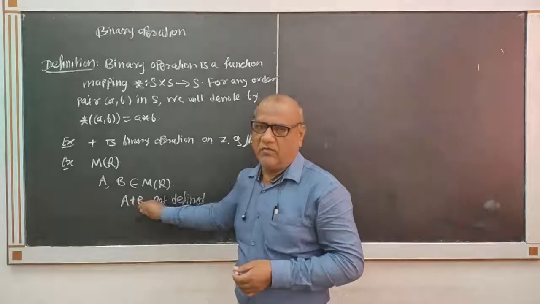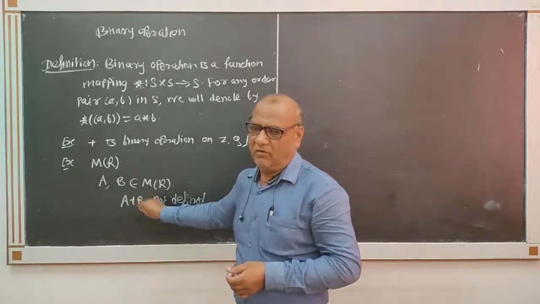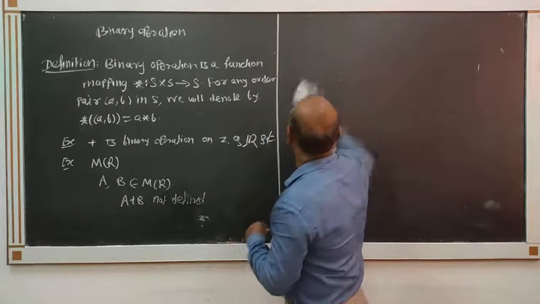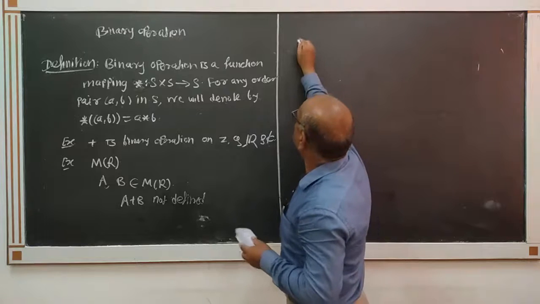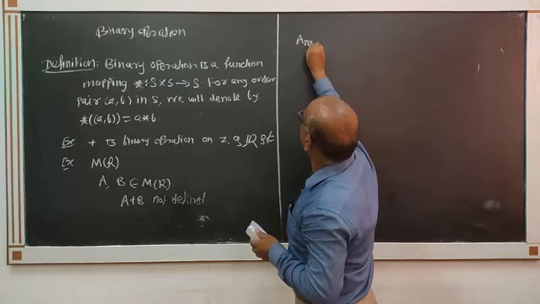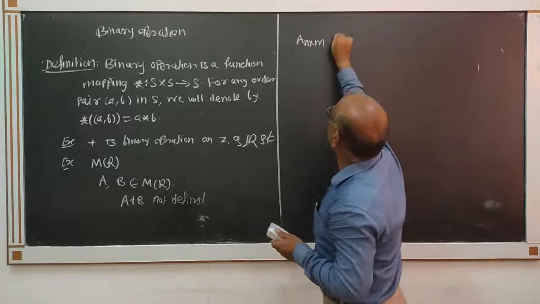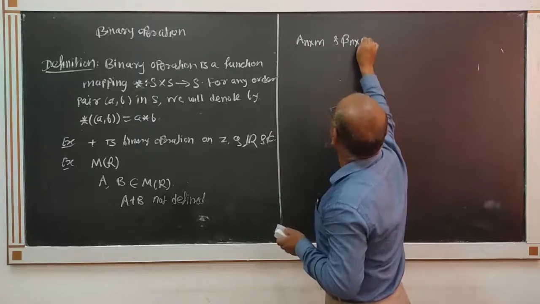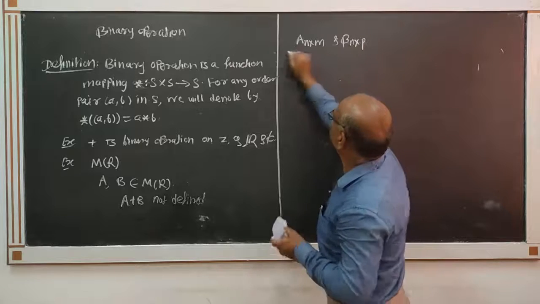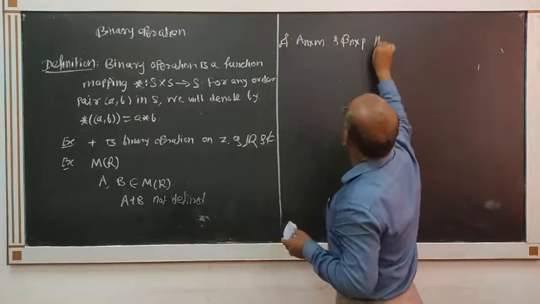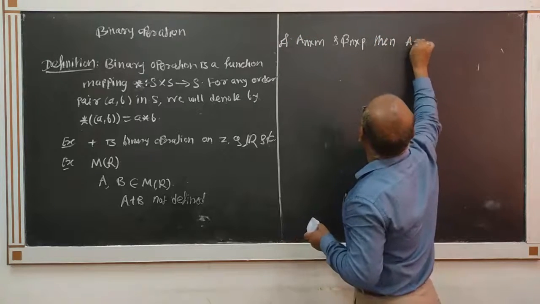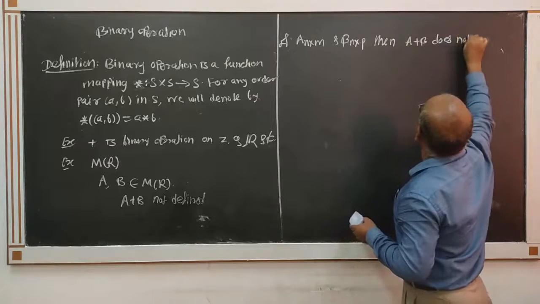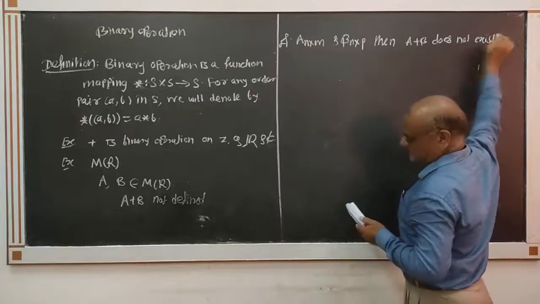That means if A is an n by m matrix and B is, suppose, an n by p matrix, then A plus B does not exist.